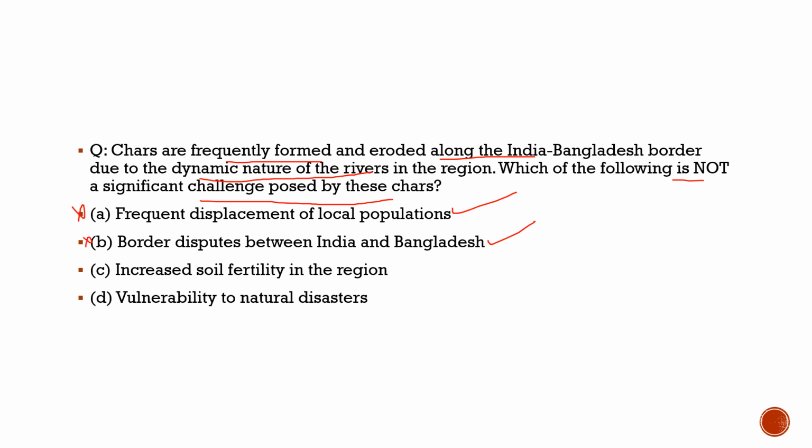Vulnerability to natural disasters is correct, but with respect to this question, it is not the correct option. And increased soil fertility in the region, with respect to this question, this is the correct option, as it is not the challenge posed by these chars, because it is one of the good things which farmers enjoy.